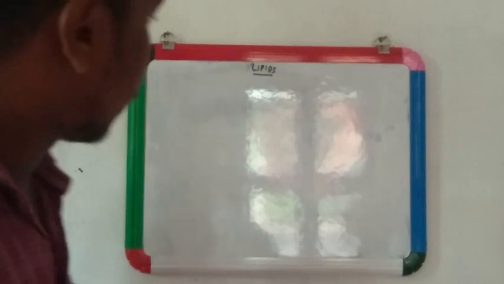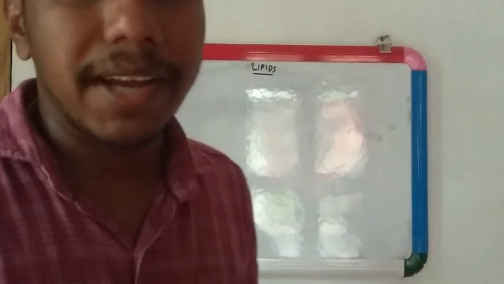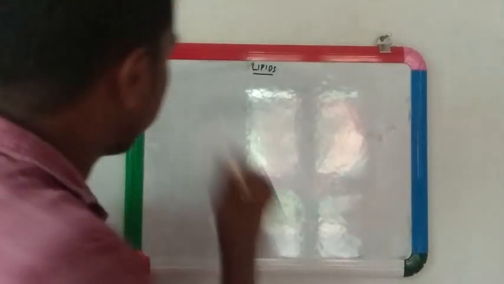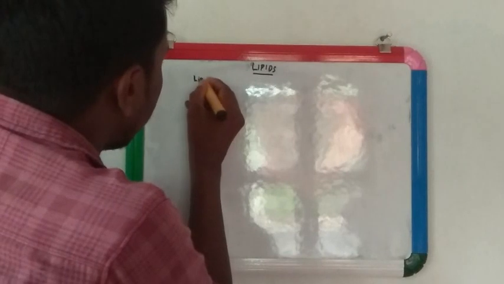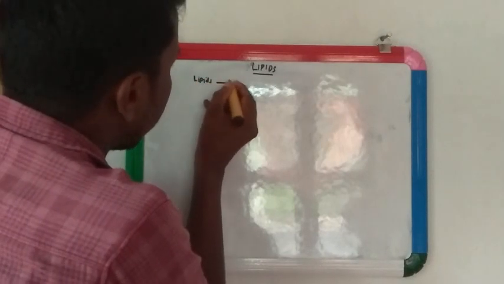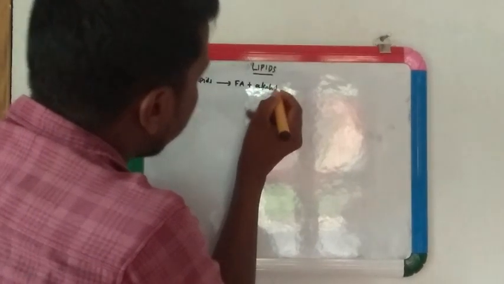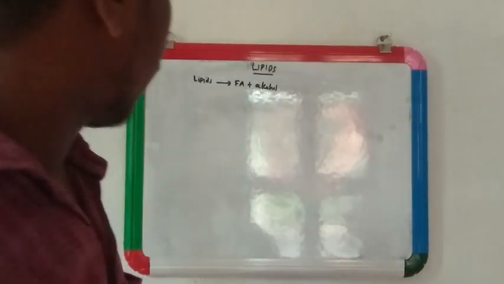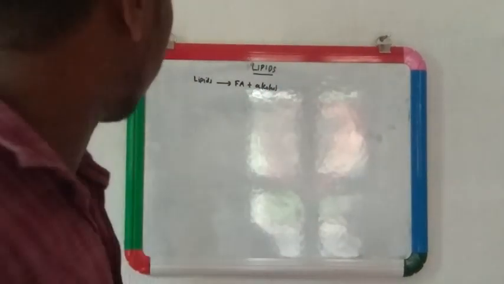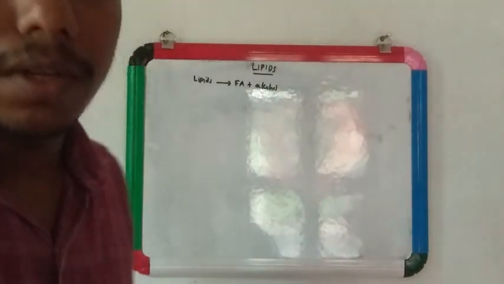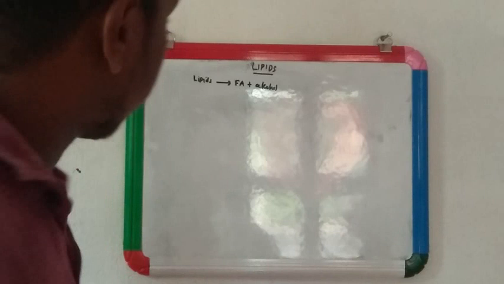Chemically the lipids are the esters of fatty acid with alcohol. That is formed by the reaction between fatty acid and alcohol. Then coming to the classification of lipids.